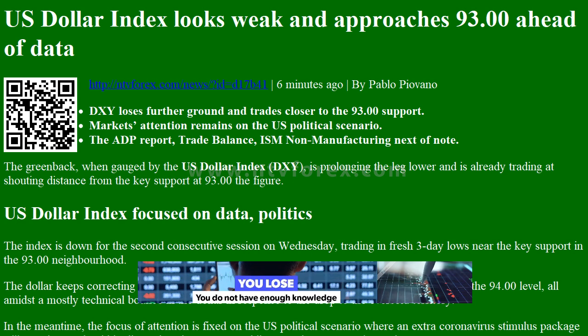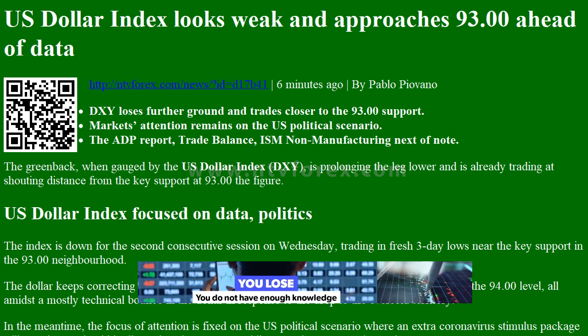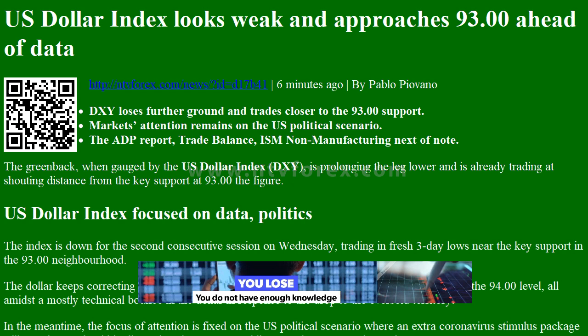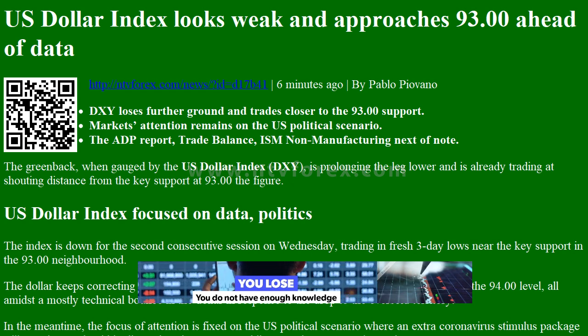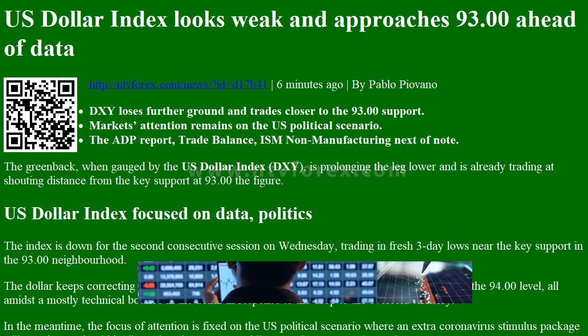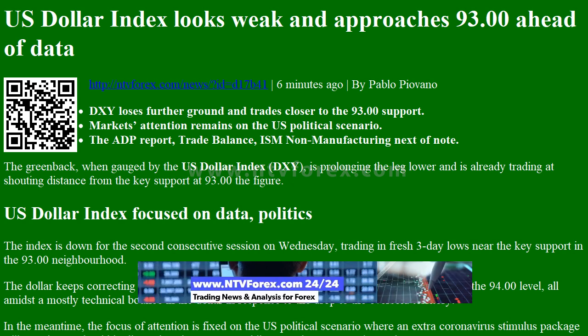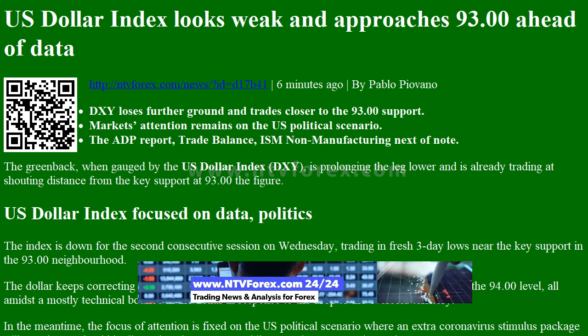US dollar index looks weak and approaches 93.00 ahead of data. NTV4X.com News ID D17B416 minutes ago by Pablo Piavano. DXY loses further ground and trades closer to the 93.00 support. Markets' attention remains on the US political scenario. The ADP report, trade balance, ISM Non-Manufacturing next of note.